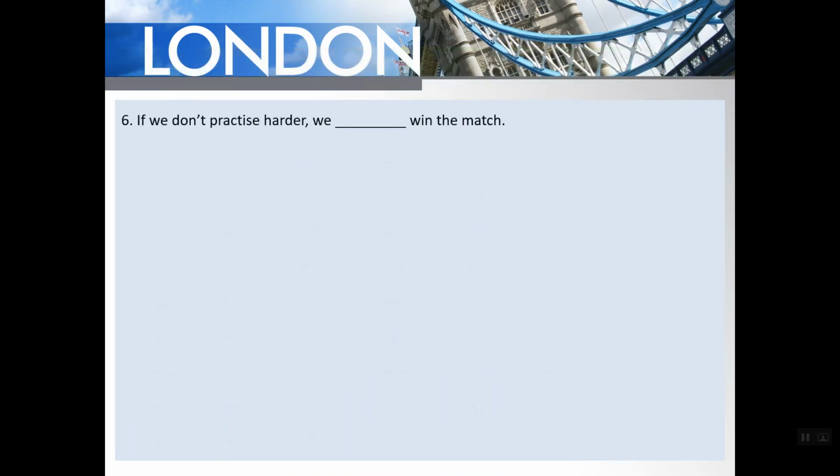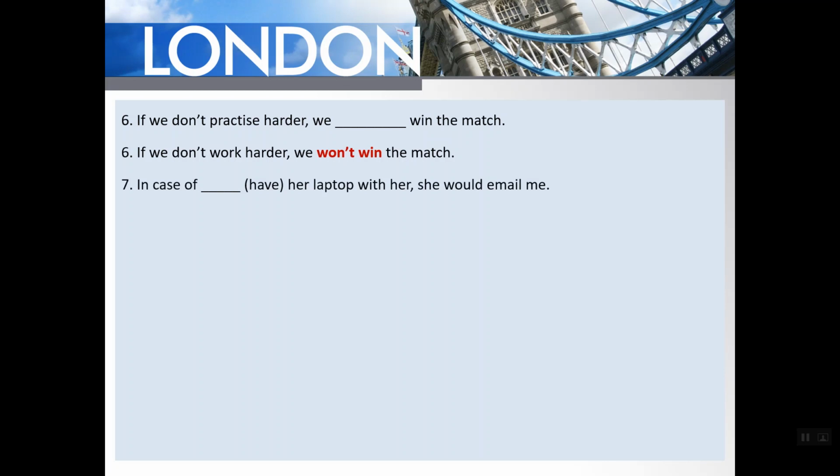Also, we have here: "if we don't practice harder, we win the match". We will not win the match. Next, "in case", and notice that "in case" is similar to "if", yes, and we have "would" here. So we're going to apply the same rule. As if I'm seeing "if", and we have "would", this one should be in the past simple. But I have "of" here, and I told you that "of" should be followed by the verb plus ing or a noun. So in case of having,